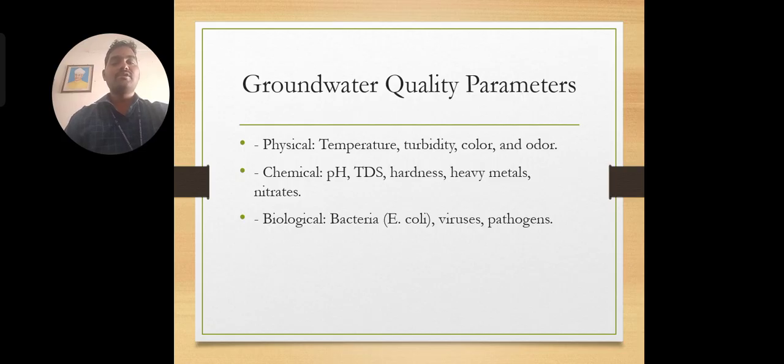And coming to the next one, there will be biological contaminants: bacteria, viruses or pathogens, or maybe E. coli. This kind of bacteria is very harmful. So I want to give an example. Pathogenic means a harmful bacteria, and a virus is also harmful. Generally we know that certain people get diarrhea in a particular region because of this bacteria only. We get diarrhea across the whole area.